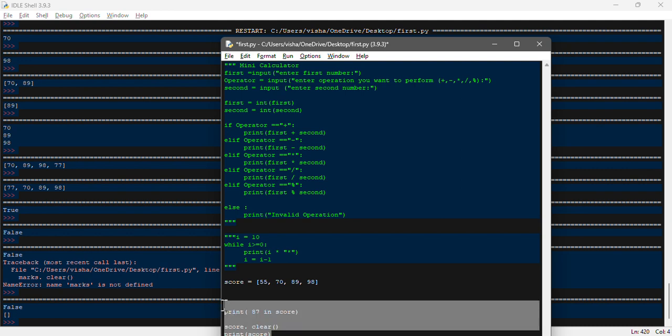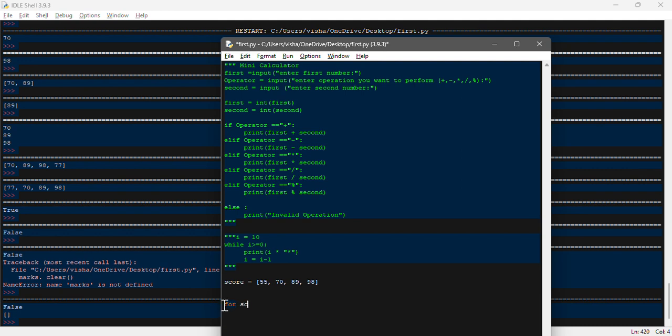If I'm typing for score in score, then print, if score equal to 55, then continue, and then we're going to print score.